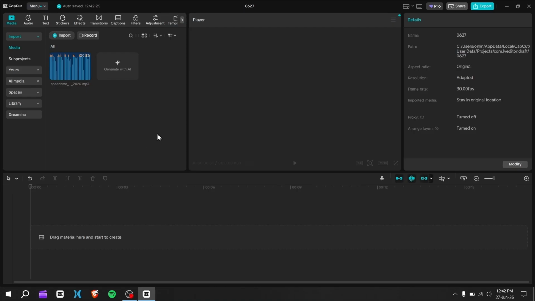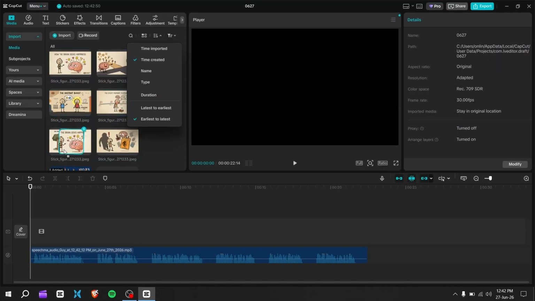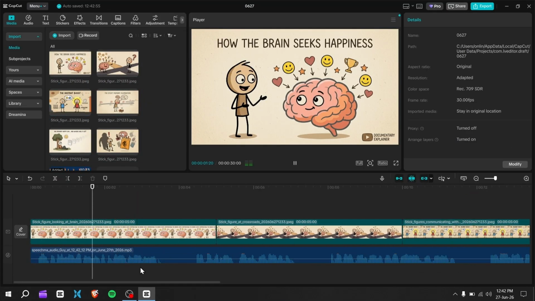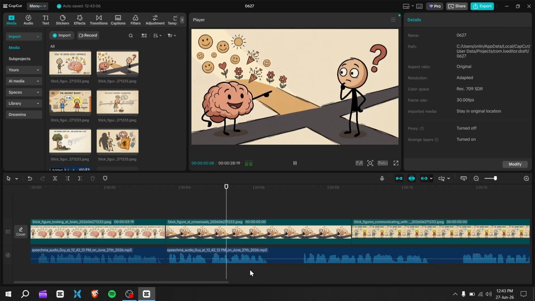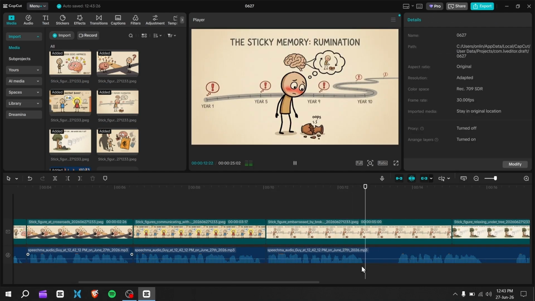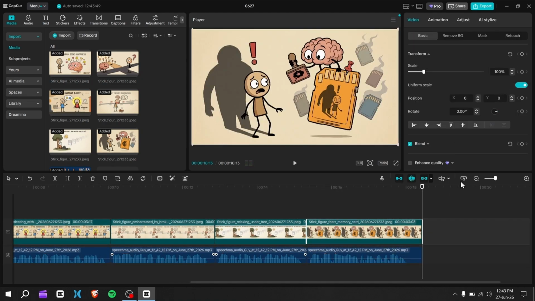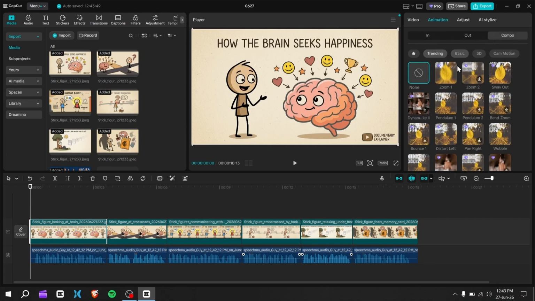In CapCut, I have already added a voice for this example. Import all the images and add them to the timeline. Trim the pauses between the audio clips, and trim the images accordingly to match. It is highly recommended to include a face camera video along with your human voice, so your content is not flagged as inauthentic on YouTube.